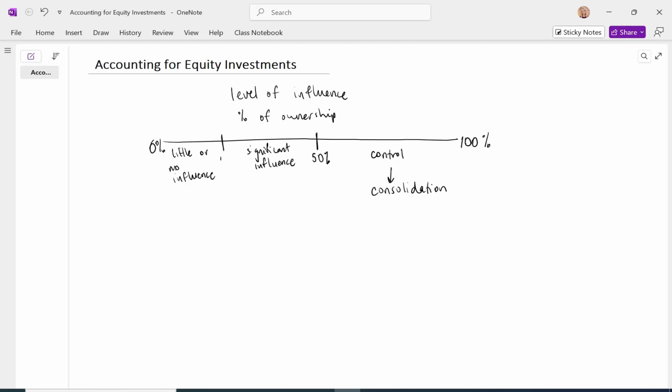And GAAP gives a rule of thumb of ownership of about 20% as being that separation. When an investor owns up to about 20%, we say that investor has very little say over the strategic management, the major decisions of that company, and the type of accounting treatment is called the fair value method.